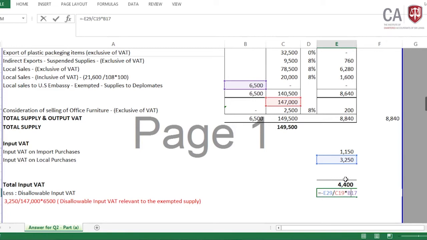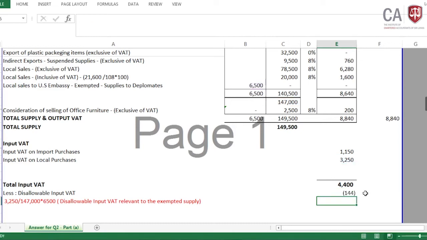US embassy, it is only manufactured using local purchase materials. Then are you going to take import purchases on this? No. Then we need to take the local purchase. Now the exempted supplies divided by total supplies including exempted supply which is attributable to that purchases, and finally we need to take the relevant input VAT. The relevant input VAT is the local purchase input VAT.